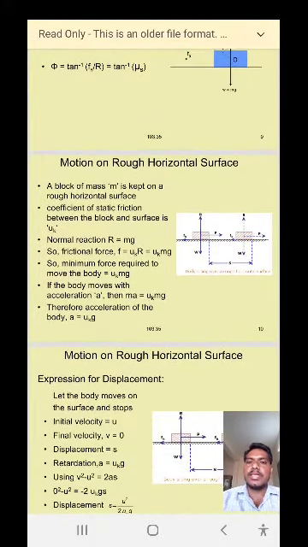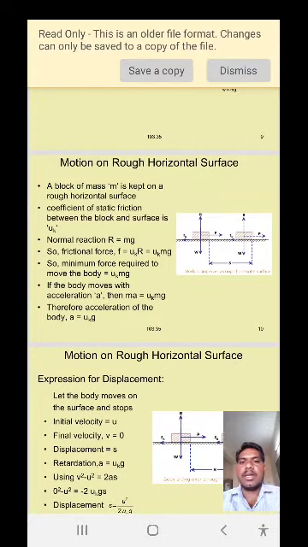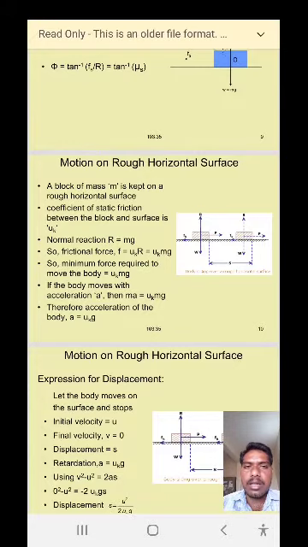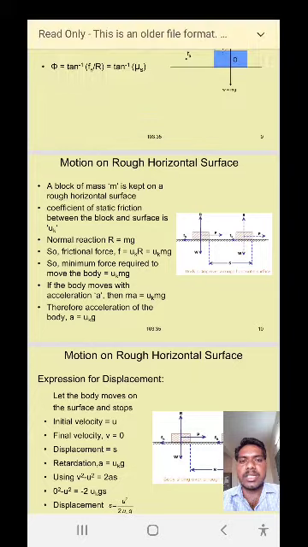The next topic is the motion on a rough horizontal surface. Look at the figure: the block of mass is placed on the rough horizontal surface as shown. Here the weight of the body is acting vertically downward, and the normal reaction is acting vertically upward, which is perpendicular to the surface.